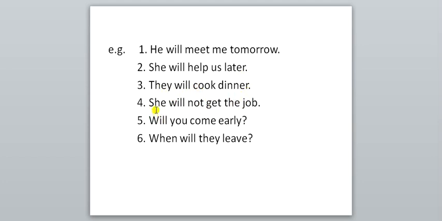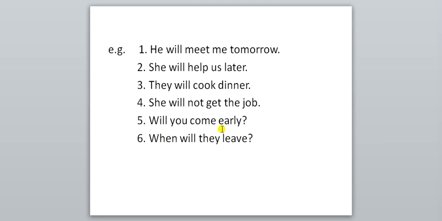In the fourth sentence, it's a negative sentence. She will not get the job. She is the subject. Will is the auxiliary verb. Not is the negative word. Instead of writing will not, you can write the short form also: she won't get the job. Your sentence will be correct. And what is the short form of will not? That is won't.